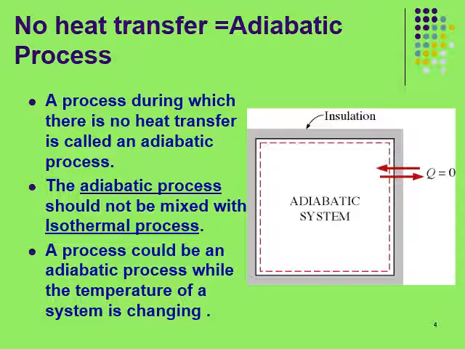An adiabatic process should not be confused with an isothermal process. These are two different processes. The energy content, and thus the temperature, of a system can still be changed by other means such as work.